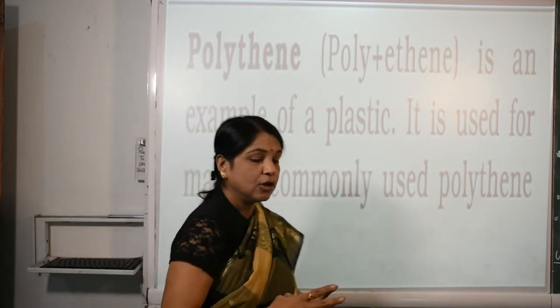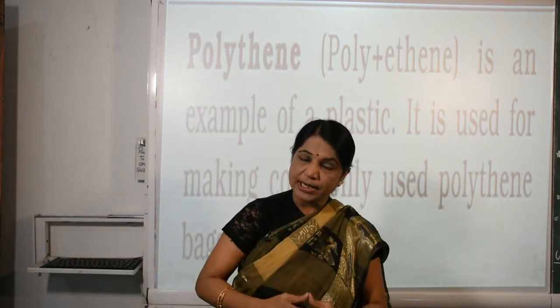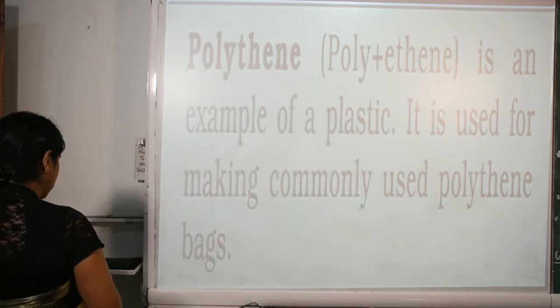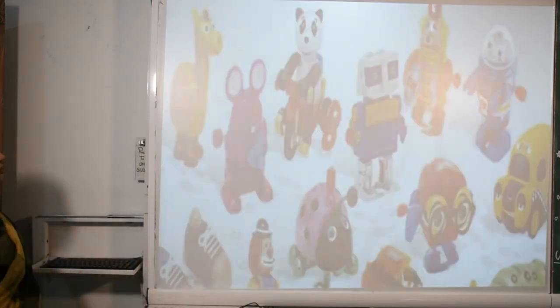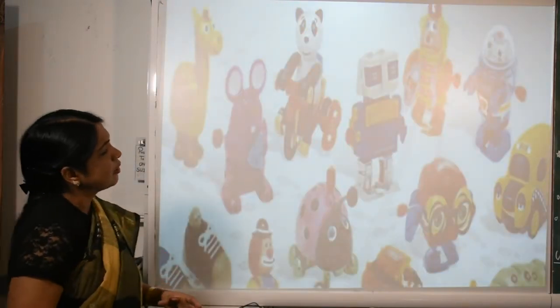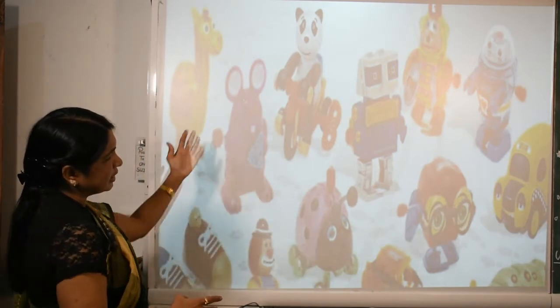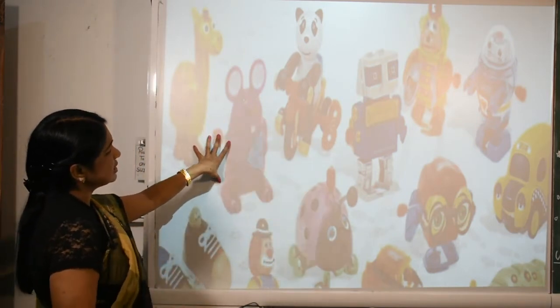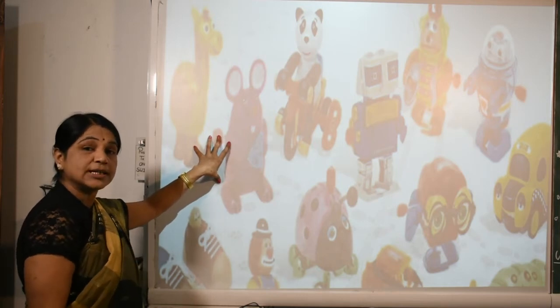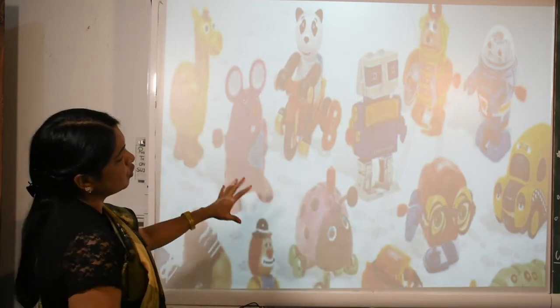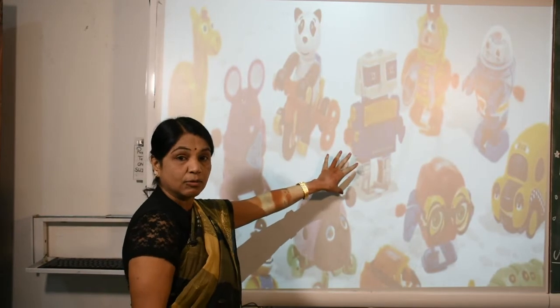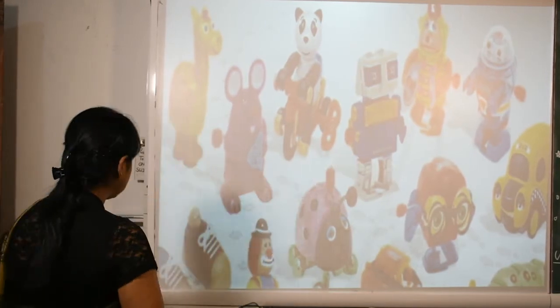We prepare various types of bags, and that is called polythene. Why do we use them? We use various types of polythene for carrying things and objects. Here are various types of toys made by plastic shown in this picture, a few are scientific, a few are modified pictures shown here.